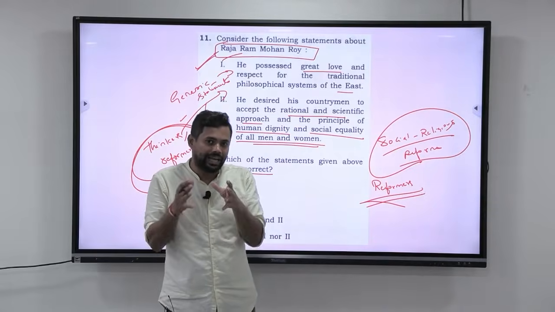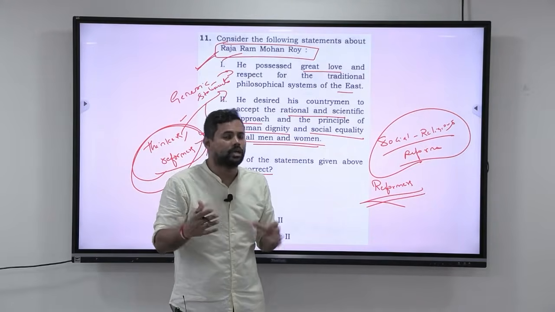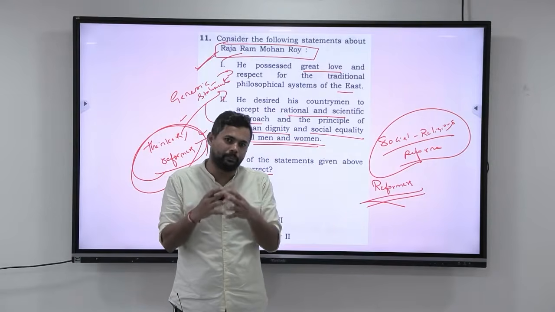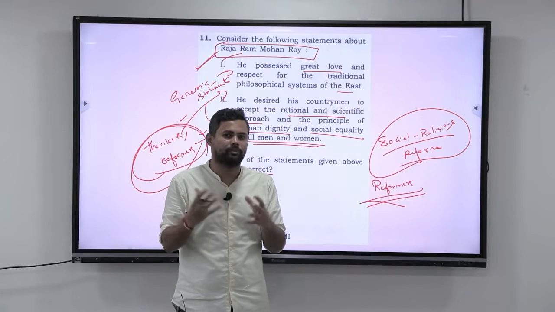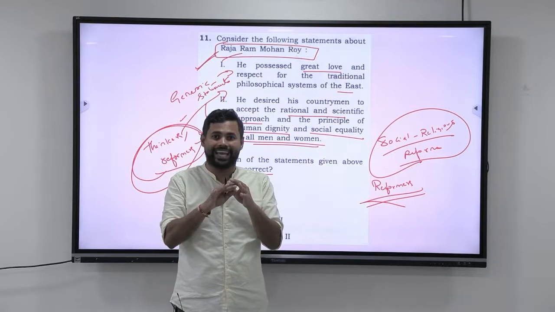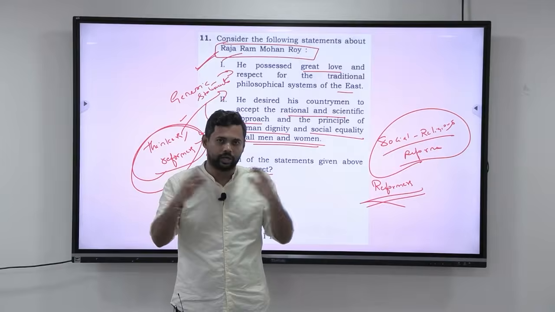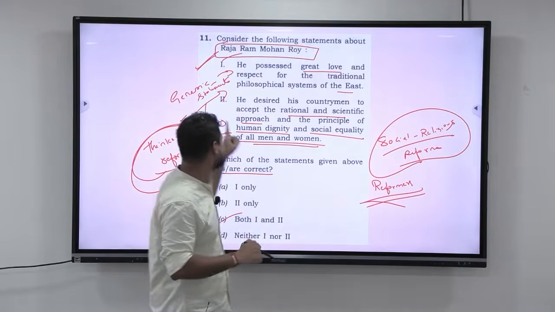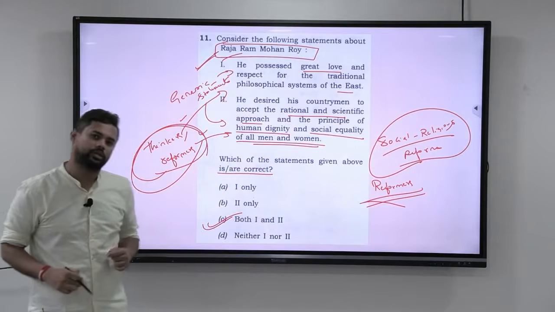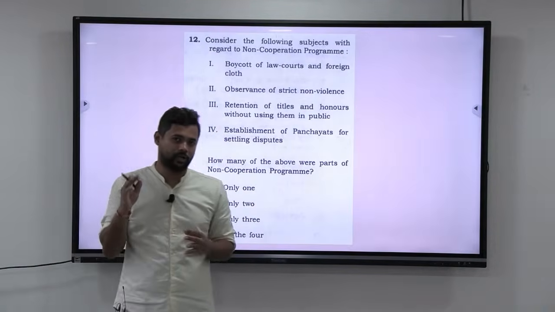This year, the entire modern India questions are relatively easy compared to the previous years, but that is what UPSC is all about. Some years, some subjects will be easy. Some years, the same subjects will become difficult. That is why you should never compromise on any subject. You should make sure that you are good in all the subjects. Okay. So the answer here, for the 11th one, is C, both 1 and 2. All right. Let us now look at the next question.